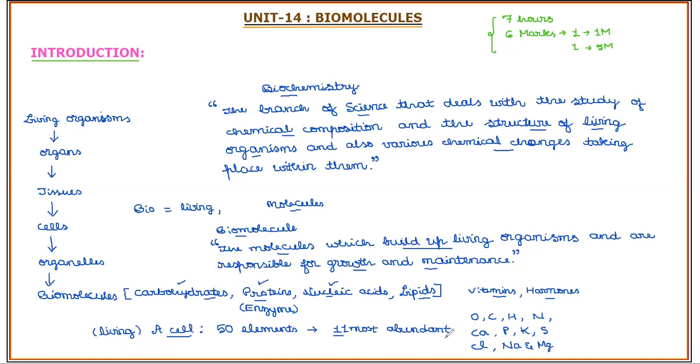Now again in this, the first 4 elements, oxygen, carbon, hydrogen, and nitrogen, constitute nearly 96% of the man's total mass. If we take a healthy human being and analyze the total mass, nearly 96% of it is due to these 4 elements.